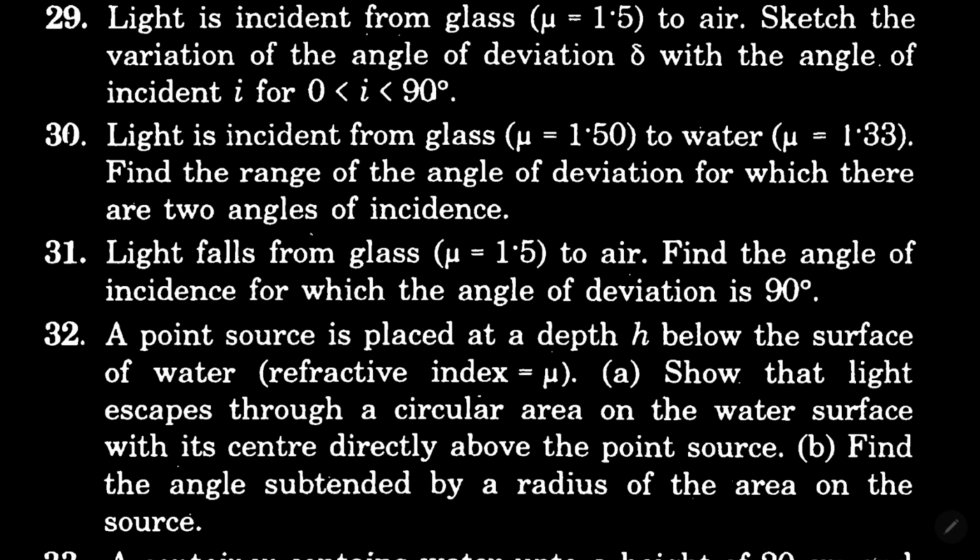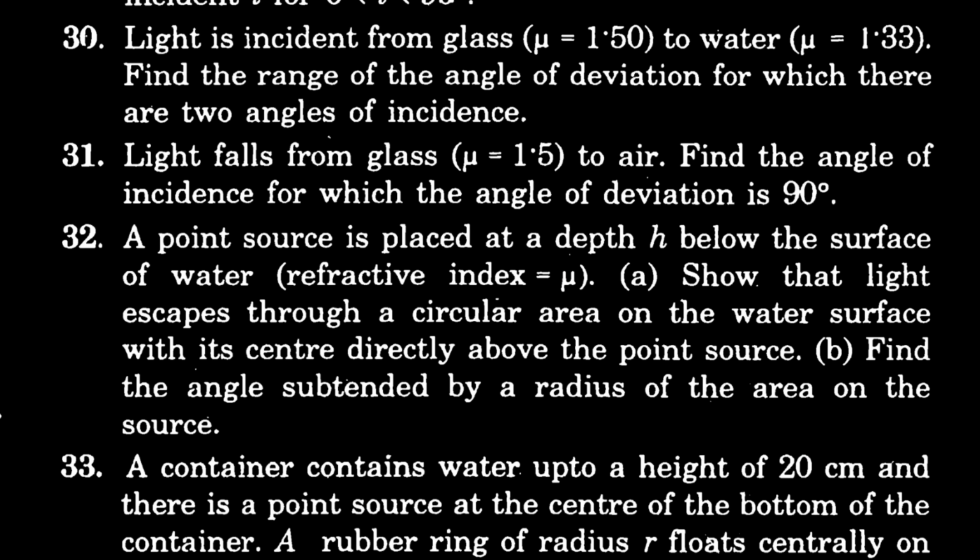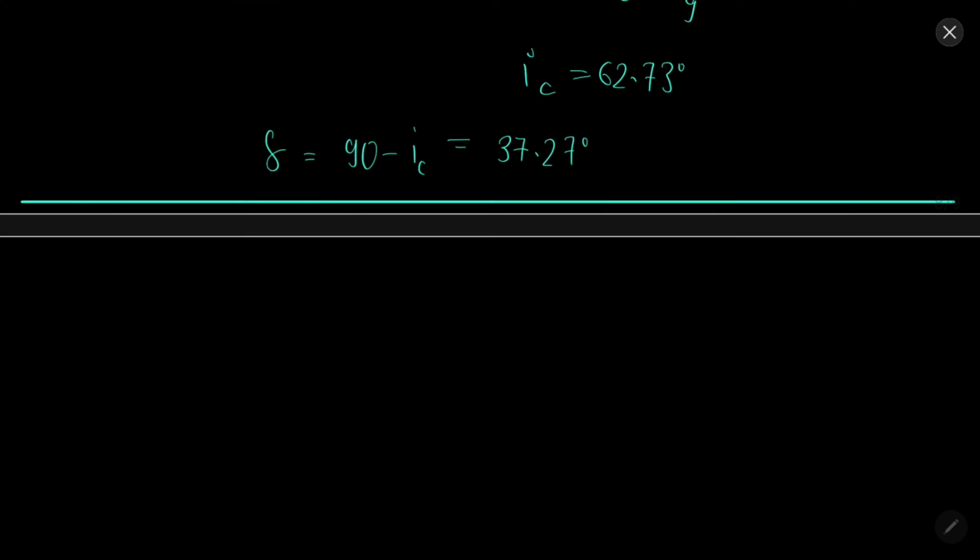In question 31, light falls from glass to air. We need to find the angle of incidence for which the angle of deviation is 90 degrees. Solution 31. The critical angle will come out to be sin inverse 1 by mu, around 41.8 degrees.